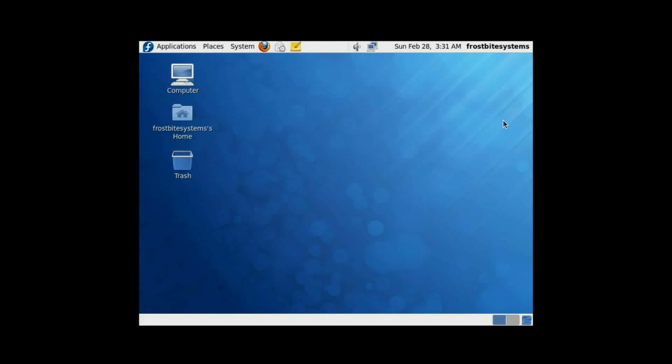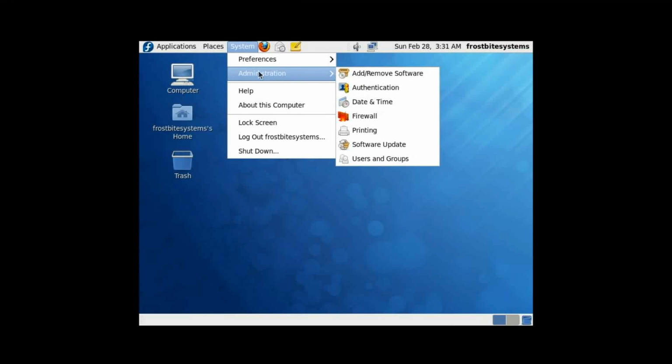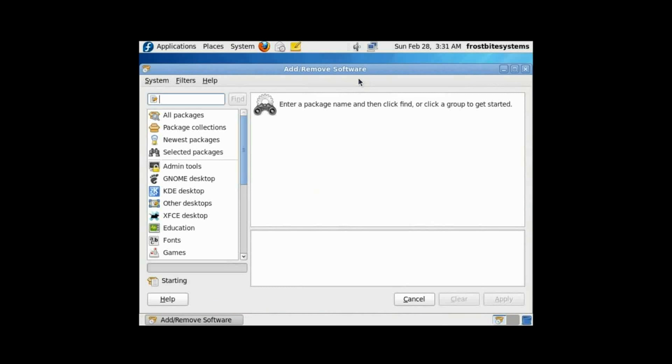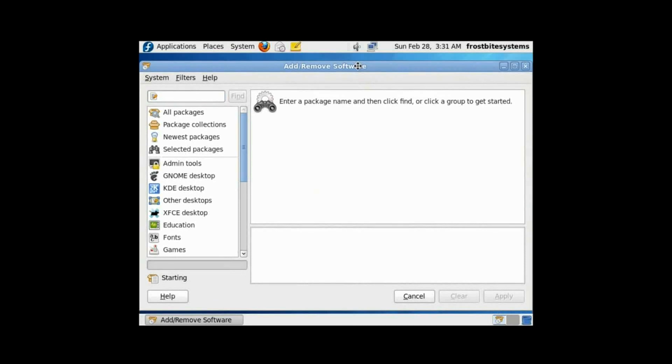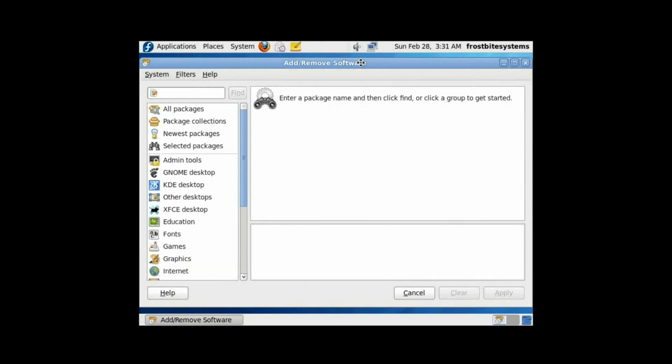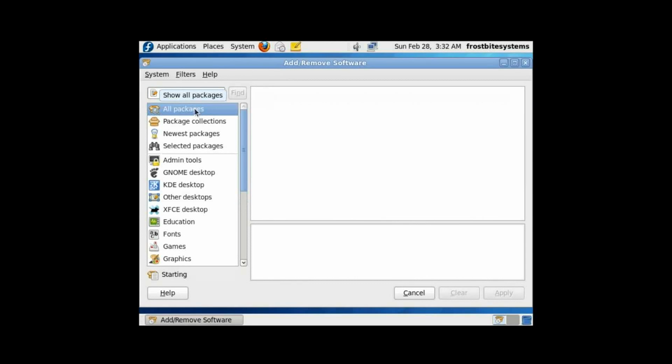In this episode, I'm going to show you how to install software through the add remove programs. Real easy to do. Come up to systems, come down to administration, click on add remove software. And here we go. This is a real easy one to use. I always make sure this is on all packages, and it is, so that's good.